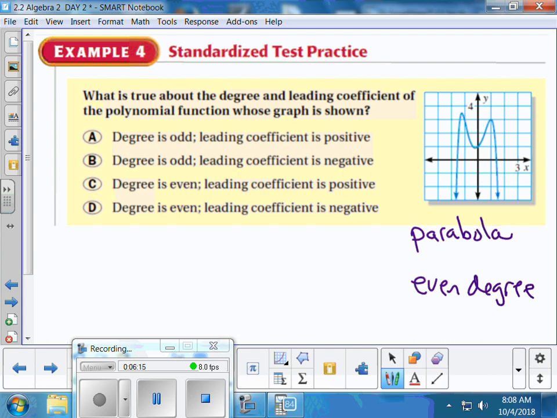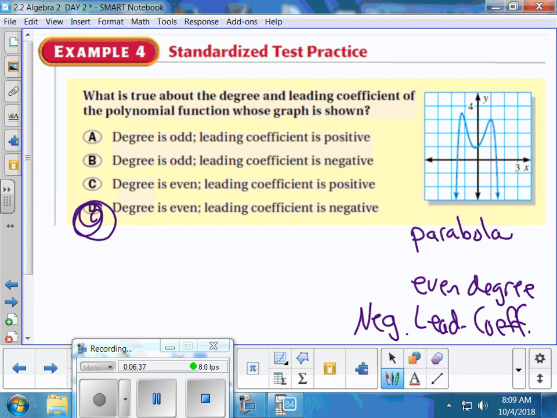Down. Down towards the ground. So it has to have a negative out front of the equation, and that's called a negative leading coefficient. So let's see if that's enough information to maybe pick our answer. Degree is even, bam. Leading coefficient is negative, bam. It's D. Does that make sense how we kind of narrowed it down? Okay, let's try another one.